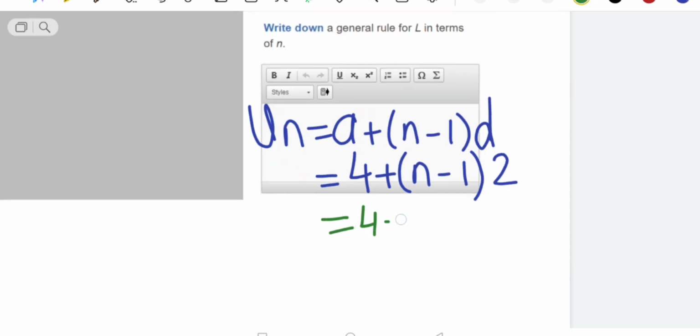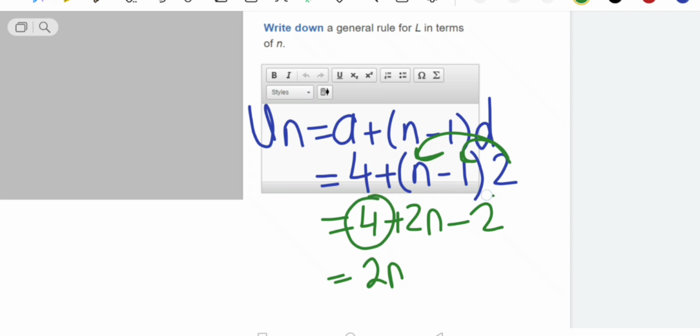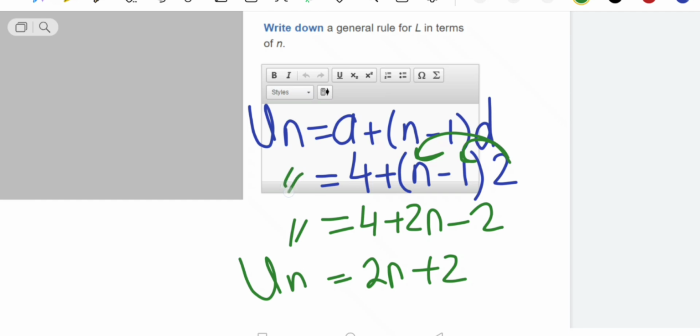4 plus 2 multiply n, 2n, minus 2 multiply 1, 2. So 2n same, 4 minus 2, which is equal to positive 2. So this is our nth term. This is the rule we will use to find the term.